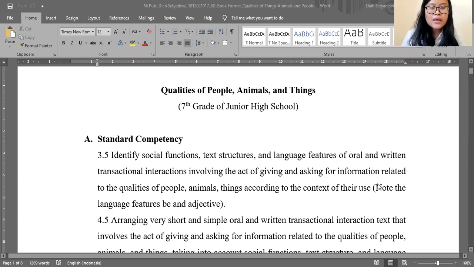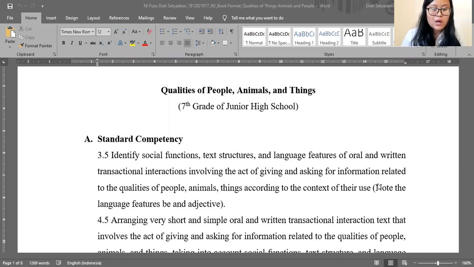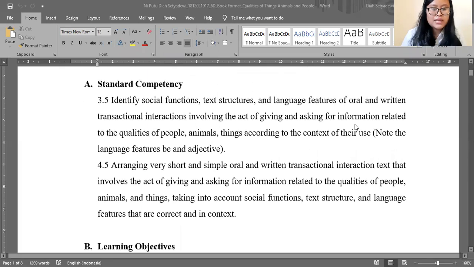All right, before going to the exercises or instructions for 7th grade of junior high school, here I put the standard competencies. There are two standard competencies in this book format: 3.5 and also 4.5.